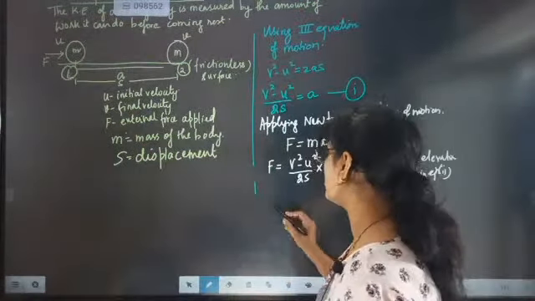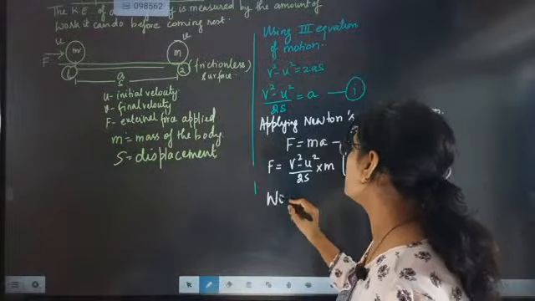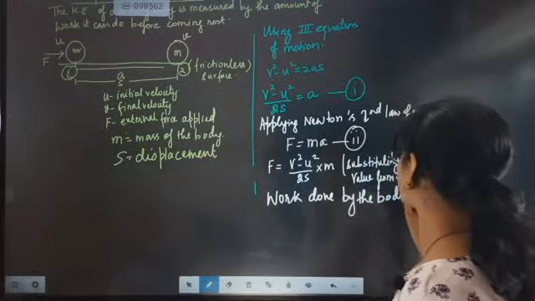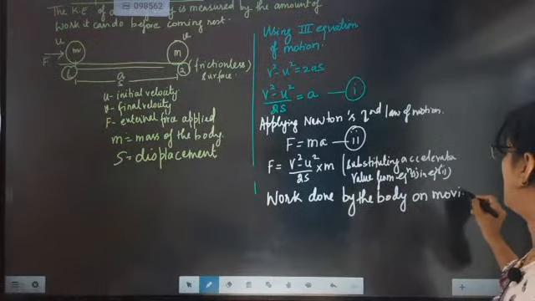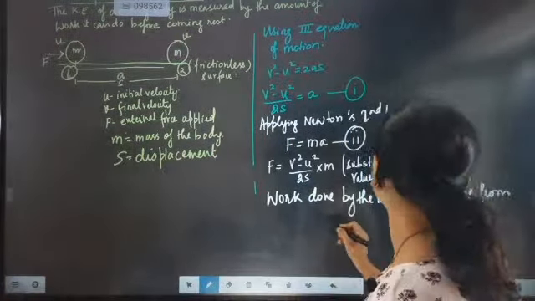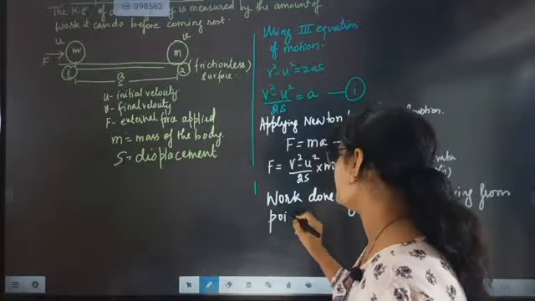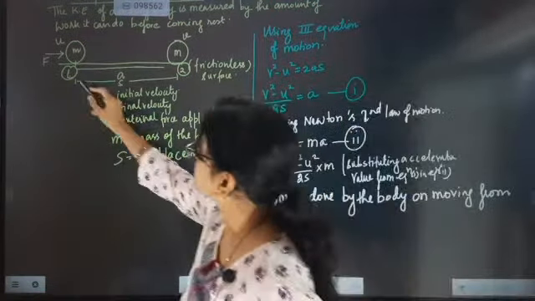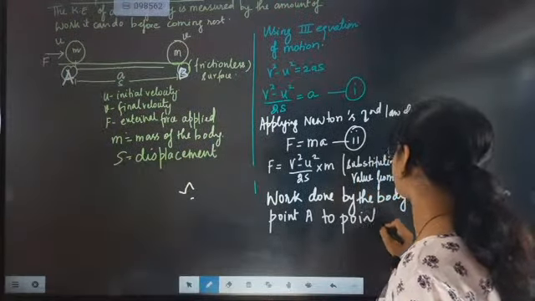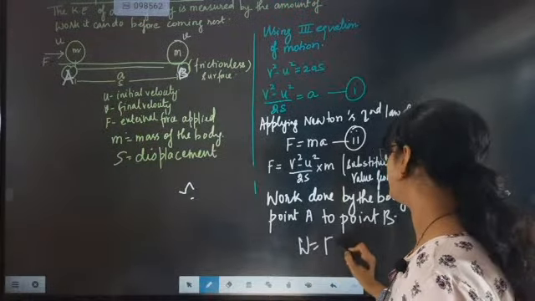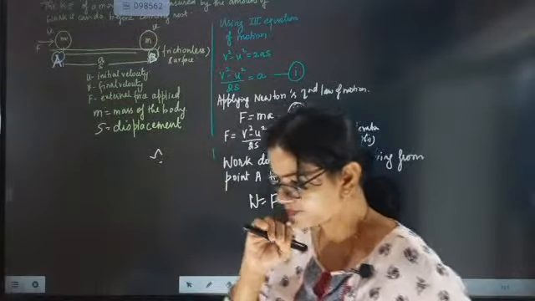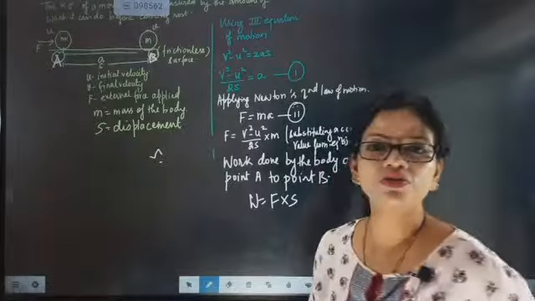So work done by the body on moving from point A to point B. We are going to name the points A and B. Work done will be equal to force into displacement. Work done will be equal to force into displacement, now beta.